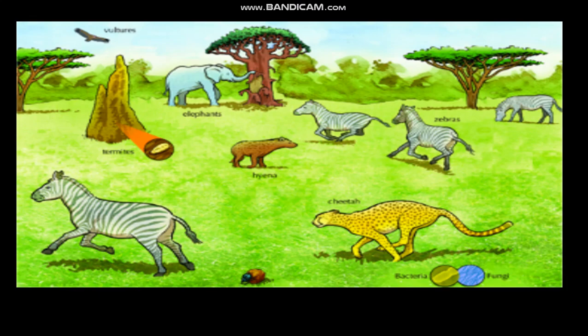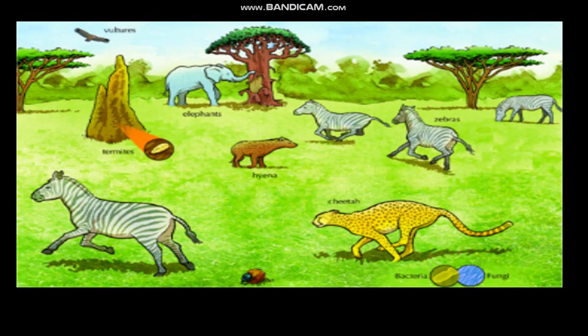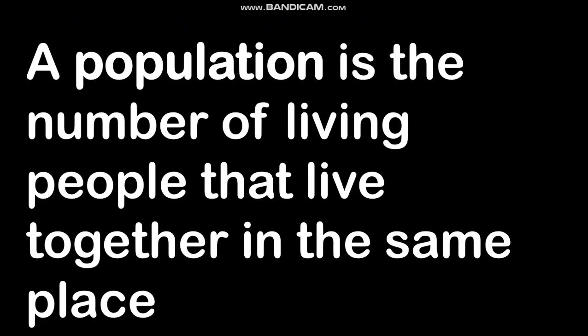Let's see this picture. If I ask you what the population of zebra is, you would count them and tell me there are 4 zebra in this whole community. So this number of zebra is my population. This one cheetah is my population for cheetah. And what is a community? When a number of zebra, a number of cheetah, a number of hyenas live together in a place, we call it a community. So a population is the same kind of organism in the same place, and a community is different populations in the same place.